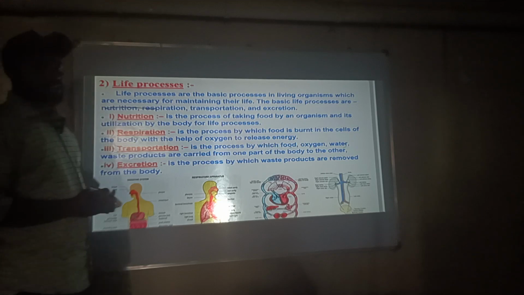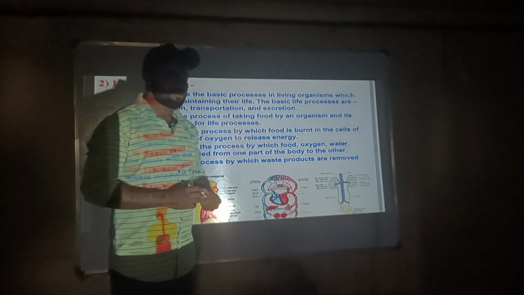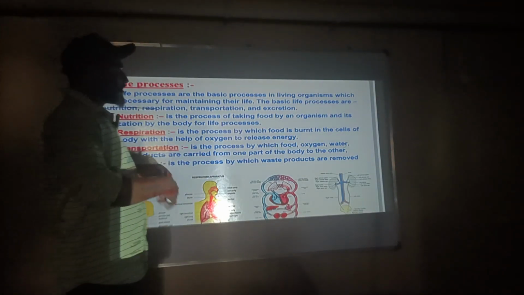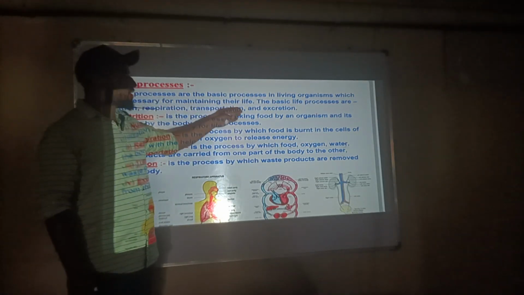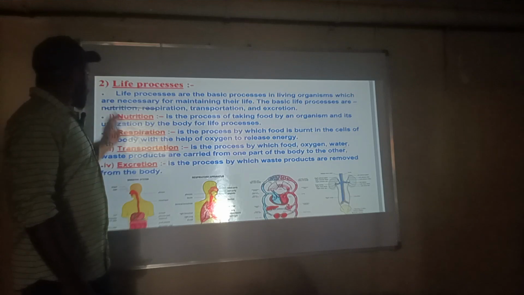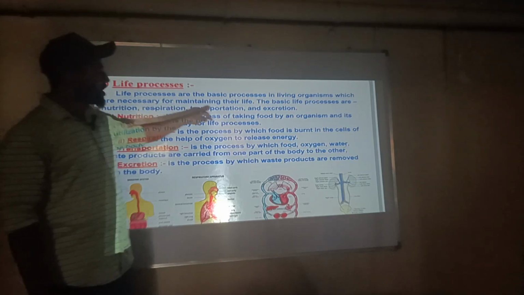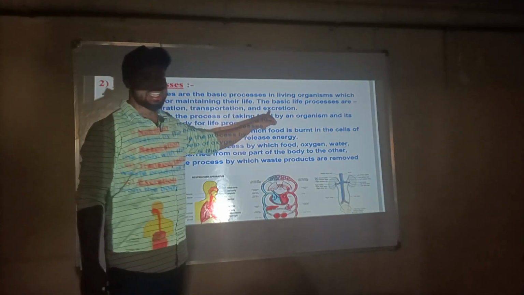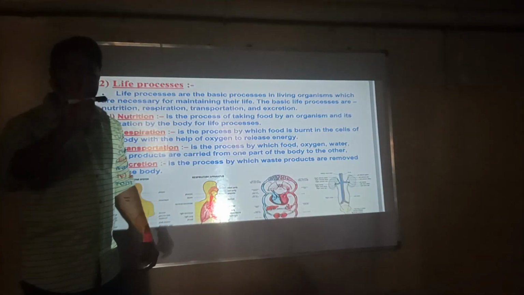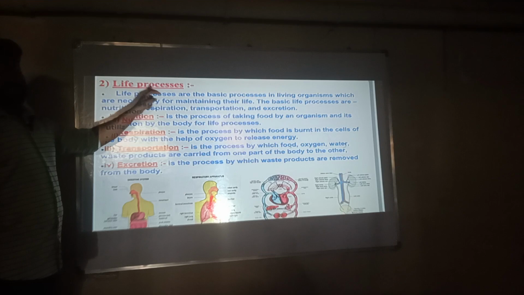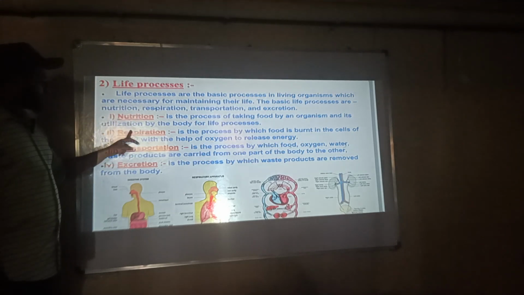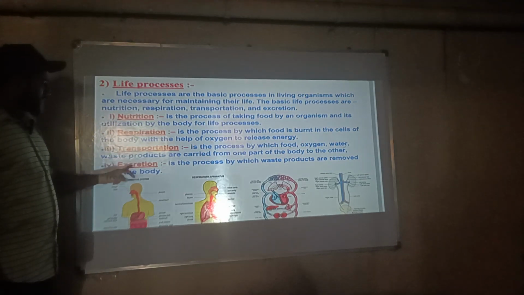What is a life process? The life processes are the basic processes of a living organism, necessary for maintaining its life: nutrition, respiration, transportation and excretion. There are four important mechanisms for the maintenance of life: nutrition, respiration, transportation and excretion.